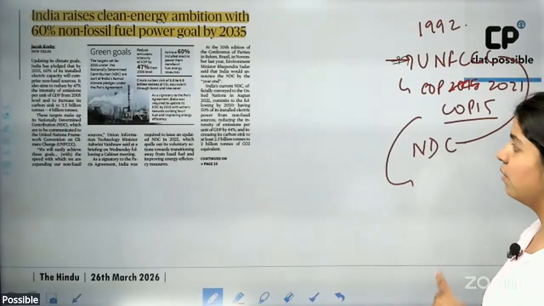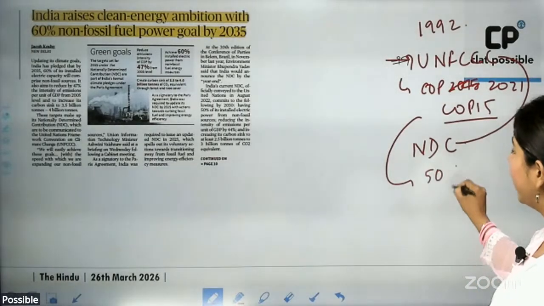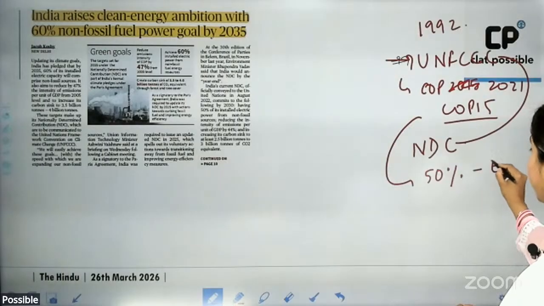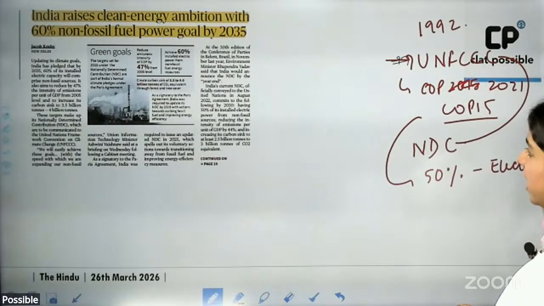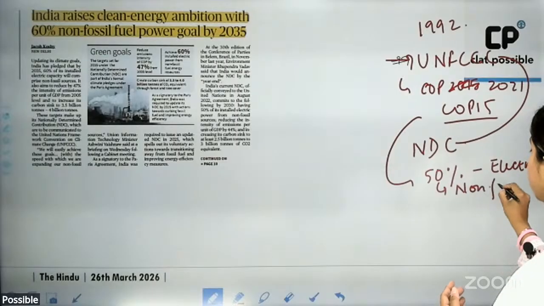What India wished to do was to have 50% of its total electricity installed capacity generated from non-fossil fuels.